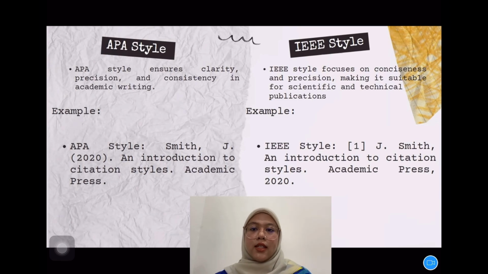For IEEE style, it is a number in brackets [1]: "APA and IEEE are widely used writing and citation styles in academic and professional fields. APA is common in social science, while IEEE is prevalent in technical disciplines."